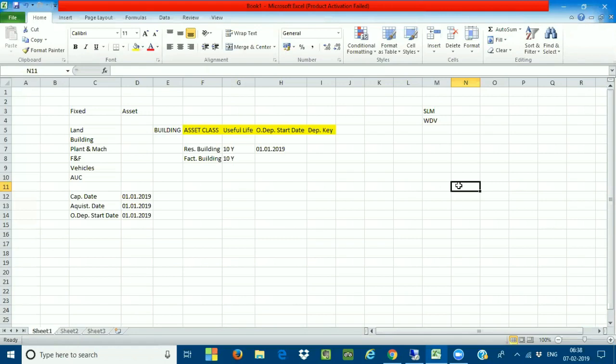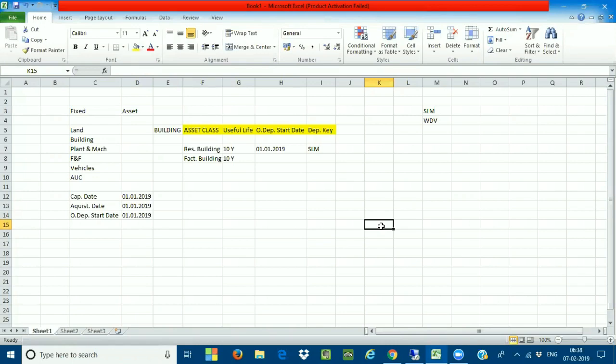Here you can assign the depreciation key, whether you want to go with straight line or with WDV. There are some parameters you have to maintain to distinguish between SLM and WDV. Based on the parameter, the system will consider whether you are going for straight line depreciation or the WDV method. I want to give an example where we do the calculation based on SLM, which is called the straight line method.